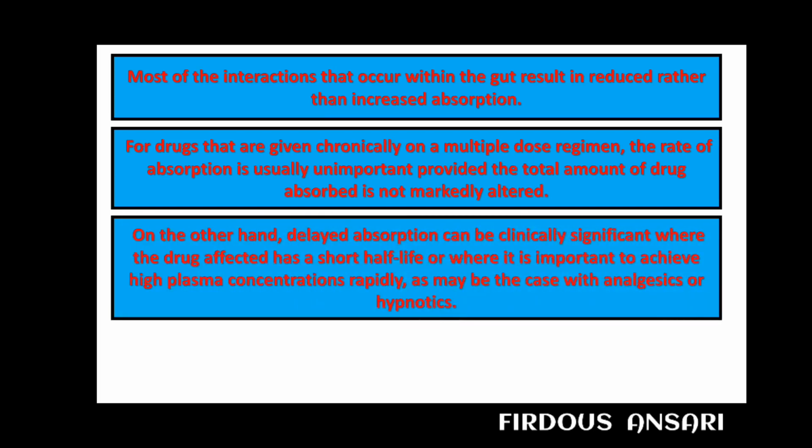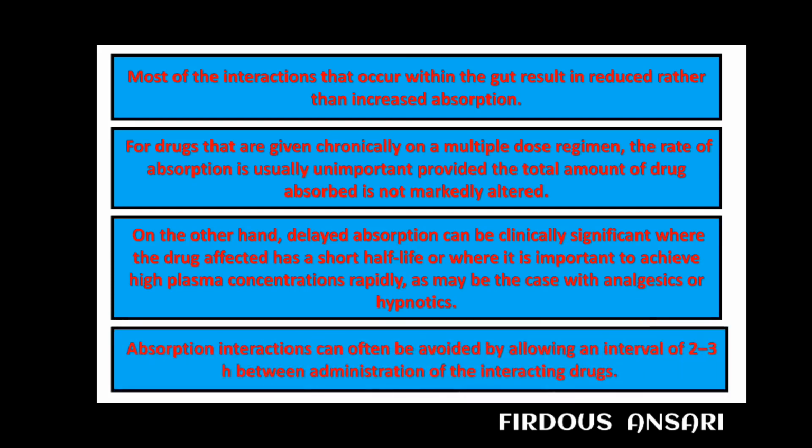On the other hand, delayed absorption can be clinically significant where the drug affected has a short half-life or where it is important to achieve high plasma concentrations rapidly, as may be the case with analgesics or hypnotics. And lastly, absorption interactions can often be avoided by allowing an interval of 2 to 3 hours between administration of the interacting drugs. So this is all about the drug interactions that may occur during absorption.